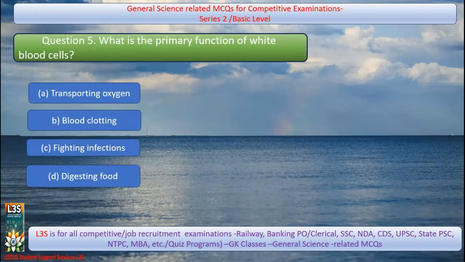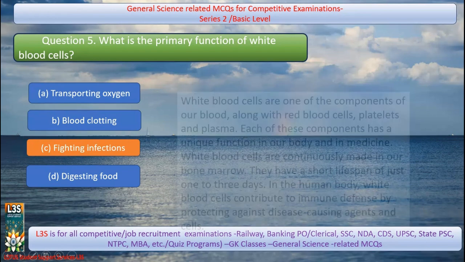Question 5. What is the primary function of white blood cells? A. Transporting oxygen, B. Blood clotting, C. Fighting infection, D. Digesting food. And it is fighting infection.